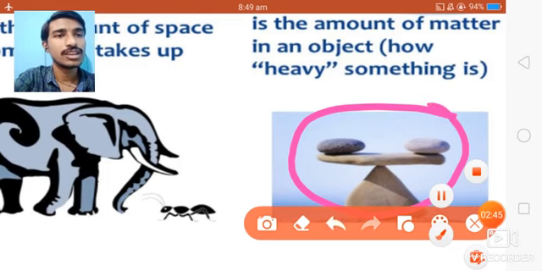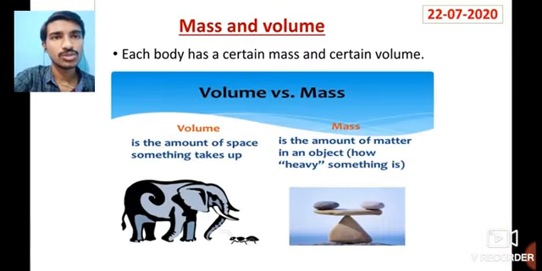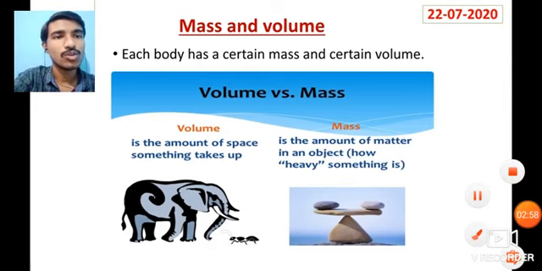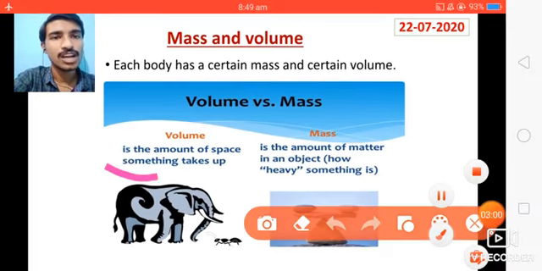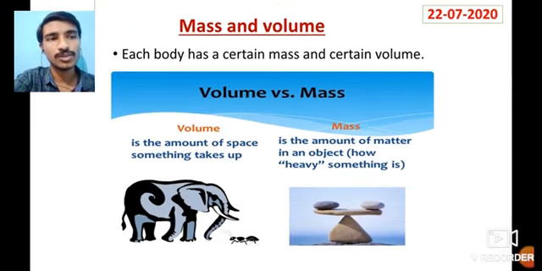Here we have taken two stones. So this is an example for mass. So students, mass is how heavy something is, and volume is the amount of space something takes up. This is about mass and volume.